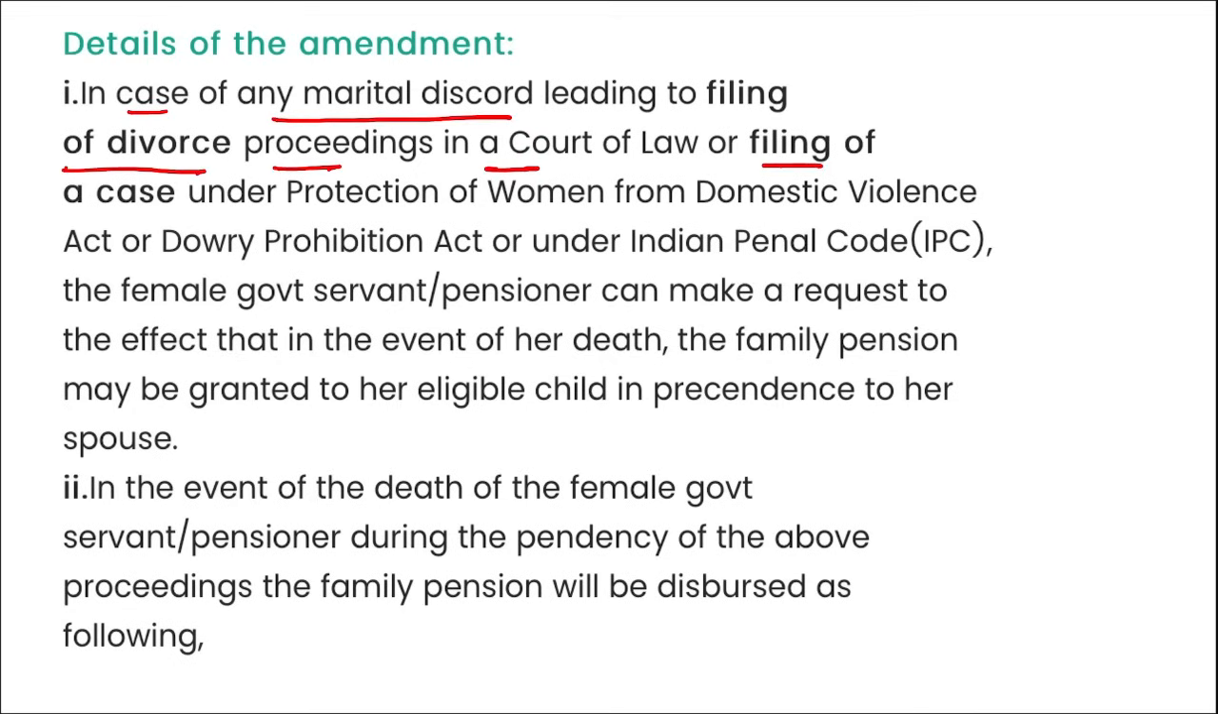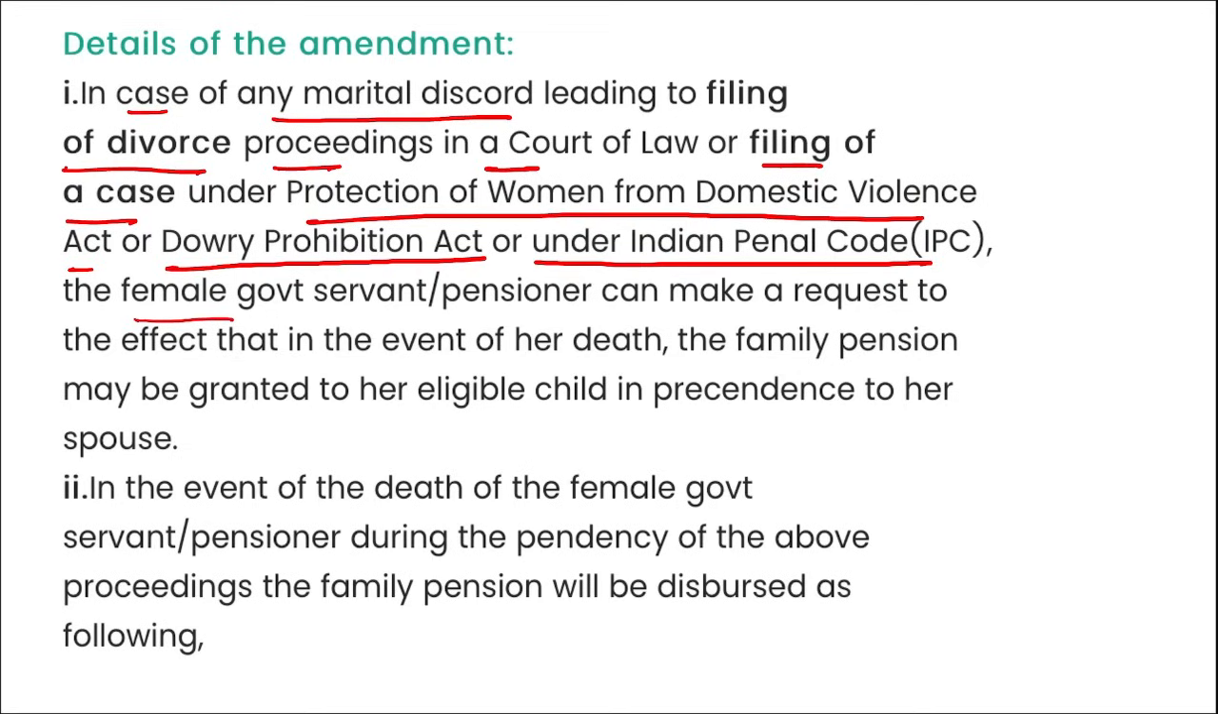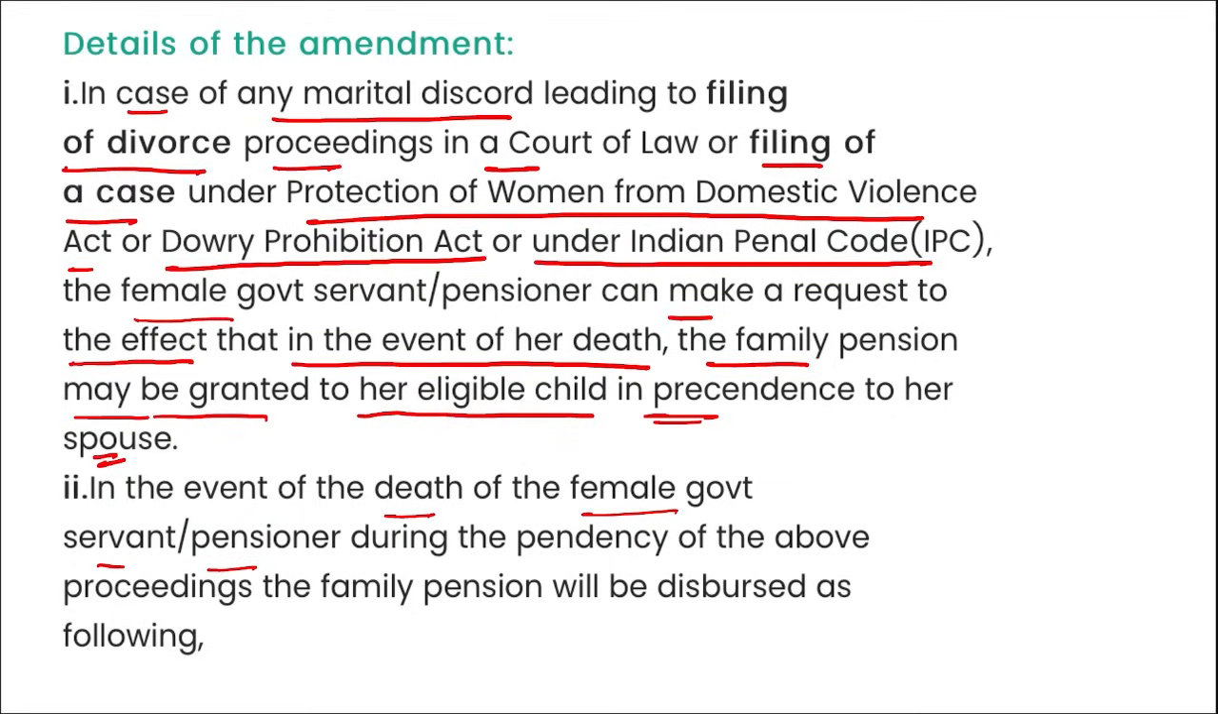Here you can see, in case of any marital discord leading to filing of divorce proceedings in a court of law, or filing of a case under the Protection of Women from Domestic Violence Act or Dowry Prohibition Act, or under the Indian Penal Code, the female government servant or pensioner can make a request that in the event of her death, the family pension may be granted to her eligible child in precedence to her spouse. In the event of the death of a female government servant or pensioner during the pendency of the above proceedings, the family pension will be disbursed as follows.